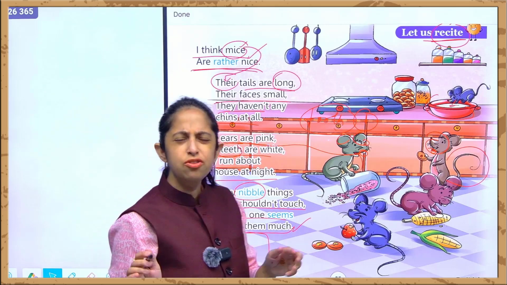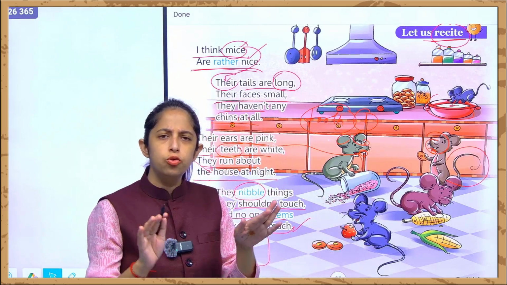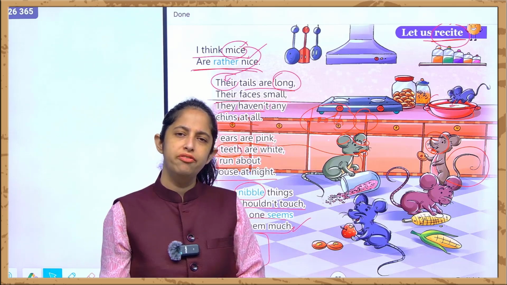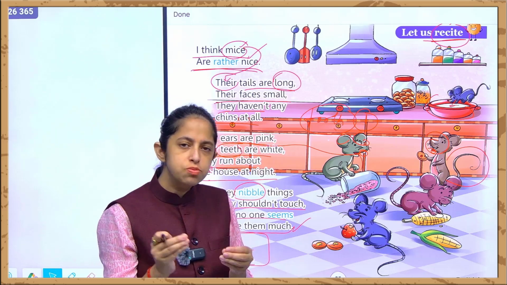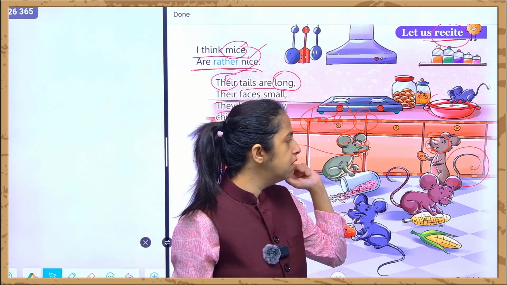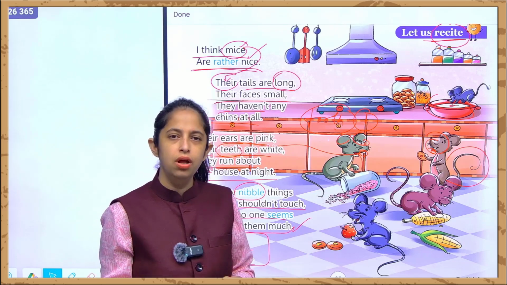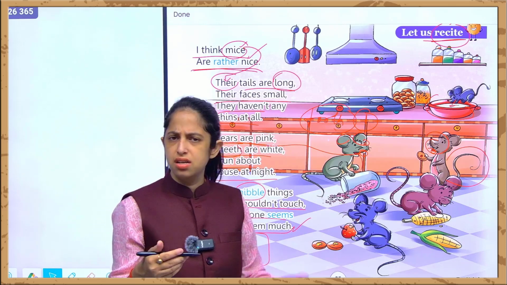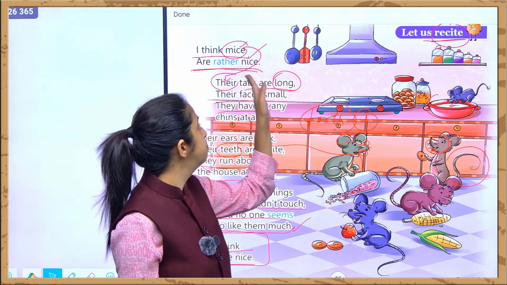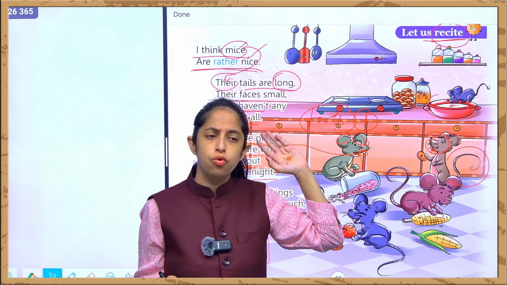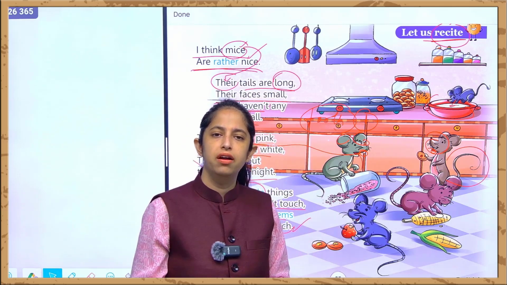So this is a very small poem, very general, very familiar to your day-to-day lives, as we all have seen that mice have long tails, small teeth, pink ears, and they nibble the things every time in search of food. And people, even us, we generally don't like these mice. But this poet, this writer Rose Fyleman, says that mice are really nice.